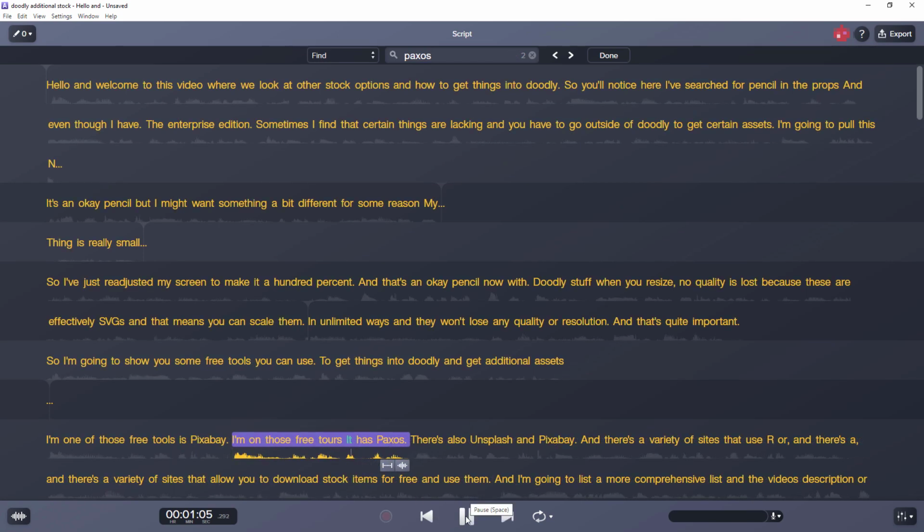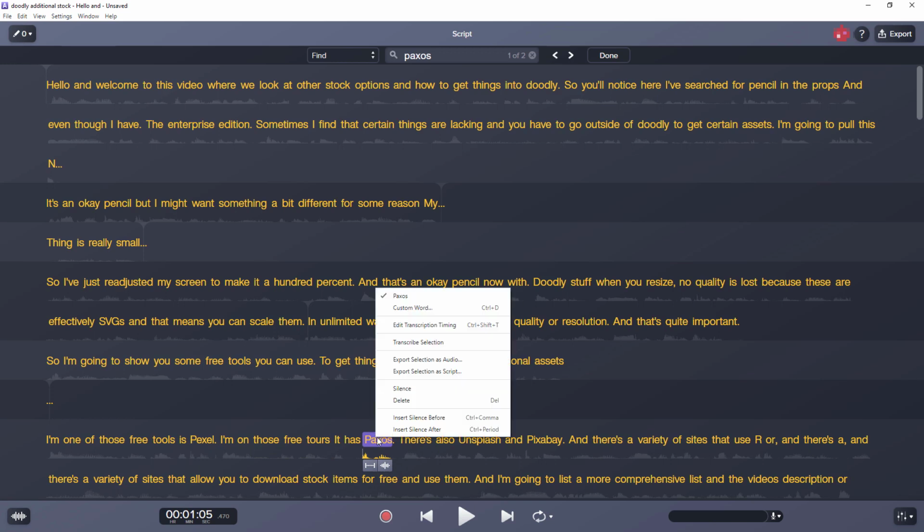And one of those free tools is Pexels. There's another one of those free tools is Pexels. But let's just change that.